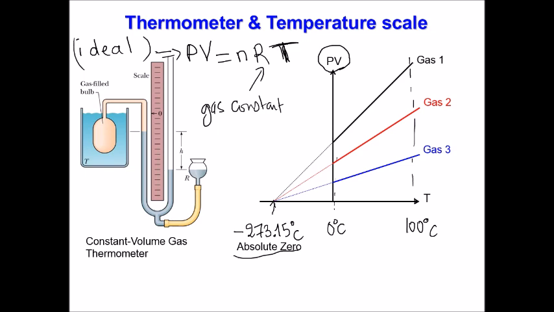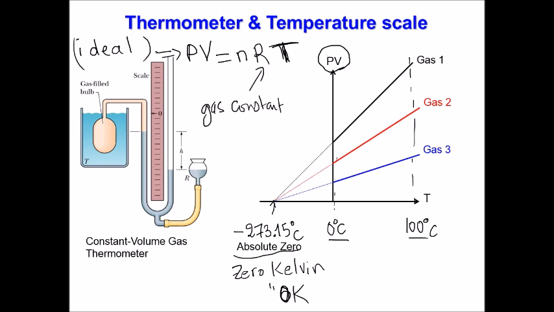Okay? And it turned out that all gas thermometers will go to the same point here. So this point is called absolute zero, that's 0 Kelvin, or we write it simply 0 K. So that's our reference point. 0 degrees and 100 degrees Celsius are not really quite reference points.